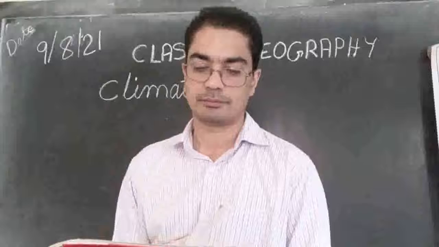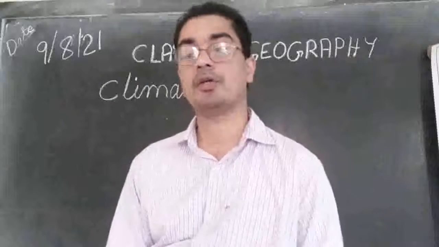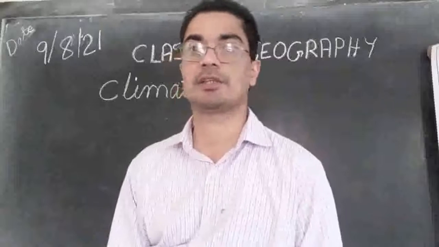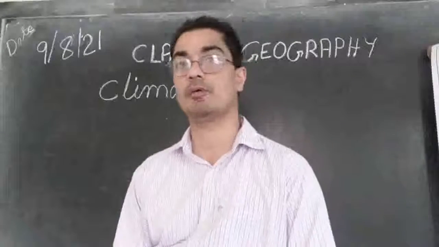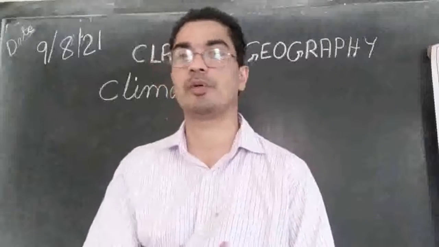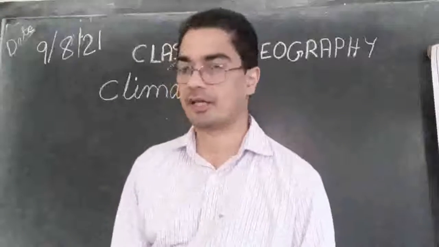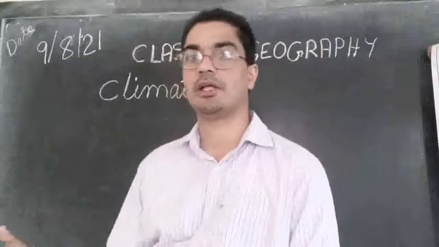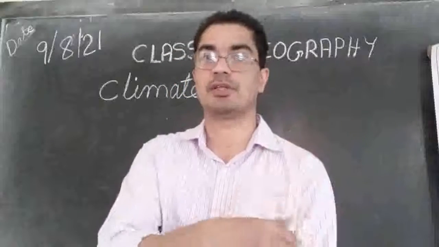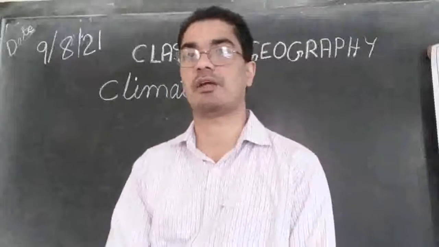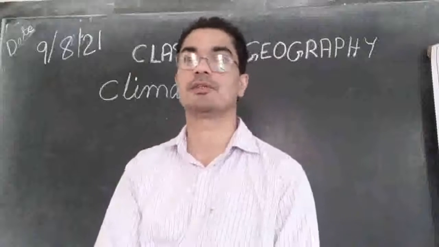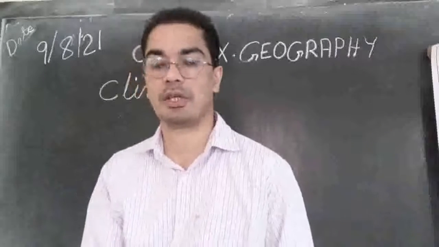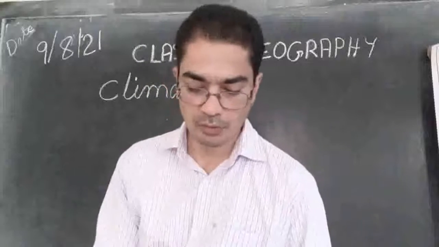You might have observed, I am sure, that the weather conditions are fluctuating. It is not the same throughout. Morning may be one weather, afternoon may be another weather. At one place when you go, it may be raining there, and if you travel and reach another place, you will find nice sunshine. There was no rain at all. So the weather conditions are not the same everywhere.